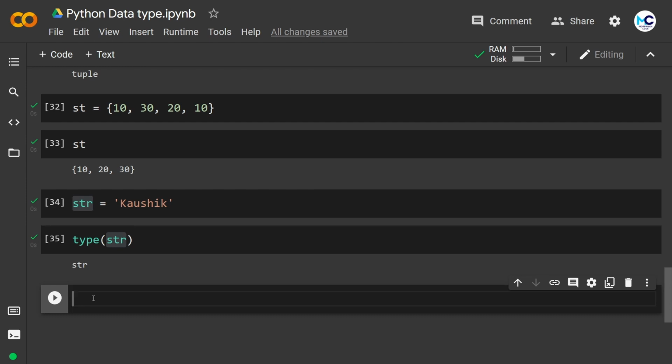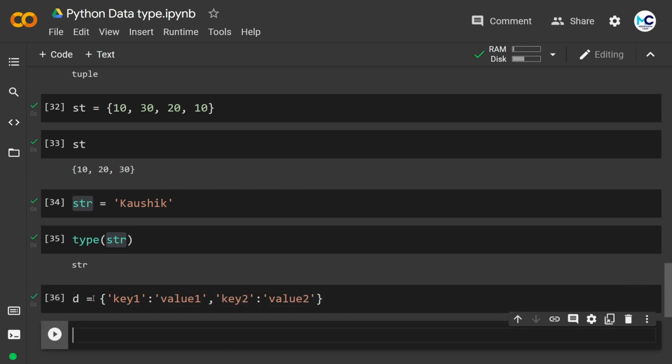To define a dictionary, we can also use curly brackets. So here I am defining dictionary D and its values. First we have the key and then a colon and then we can define its value. So as you can see here, we have key 1 and its value is value 1. Next we have key 2 and value 2.